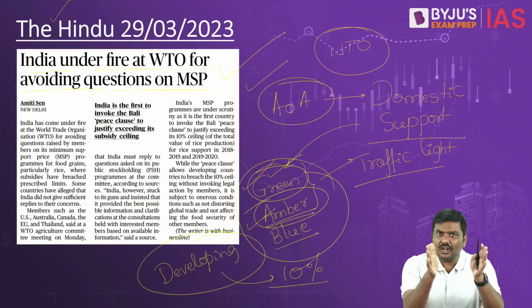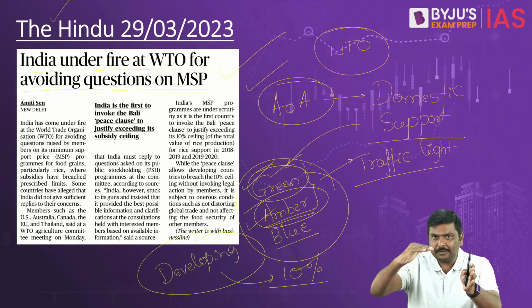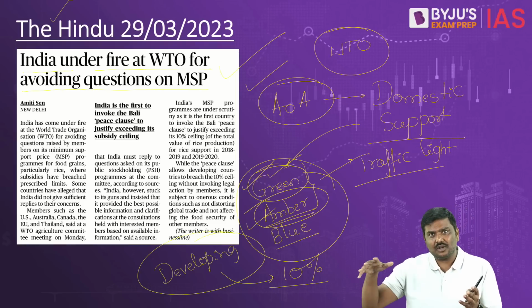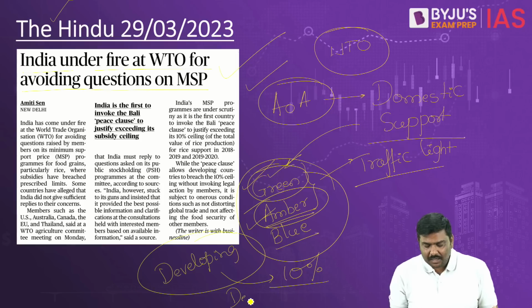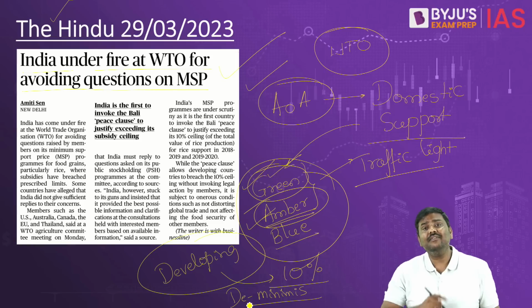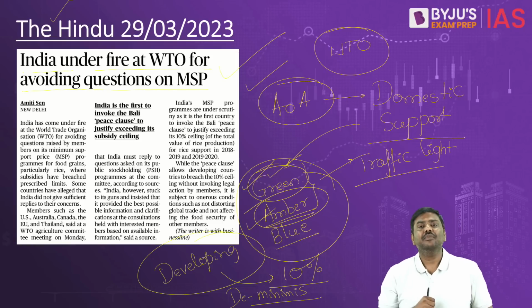That is, for individual crops we can calculate it as 10%. For overall agriculture also, a 10% limit is applicable. And this limit technically is referred to as the de minimis limit, or de minimis level.